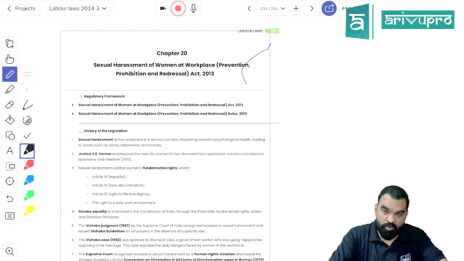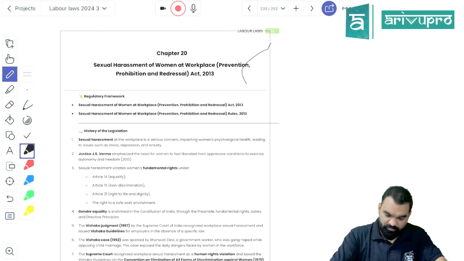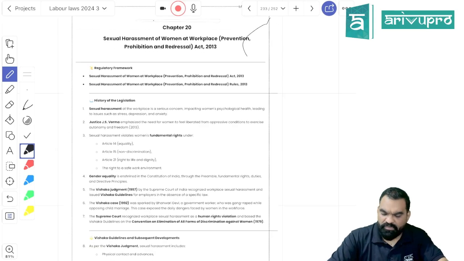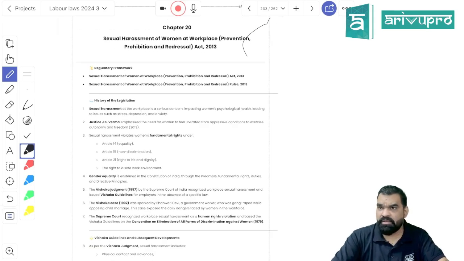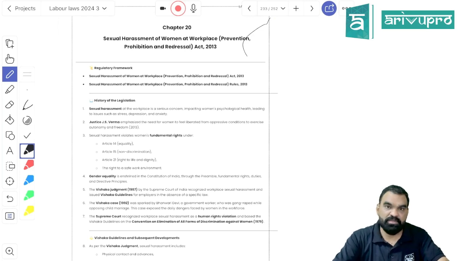When it comes to the POSH Act, the full form is the Sexual Harassment of Women at Workplace (Prevention, Prohibition and Redressal) Act 2013. Women should also be provided with workplace dignity. Sexual harassment can be verbal, physical or mental.